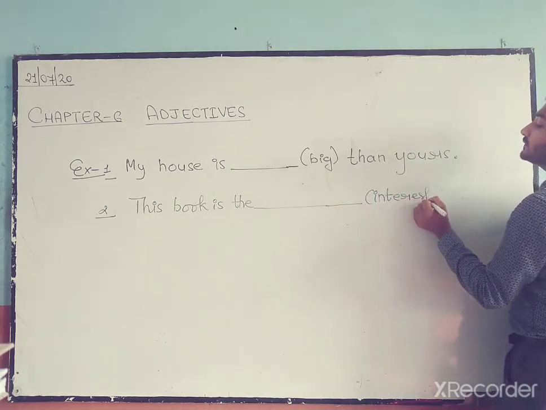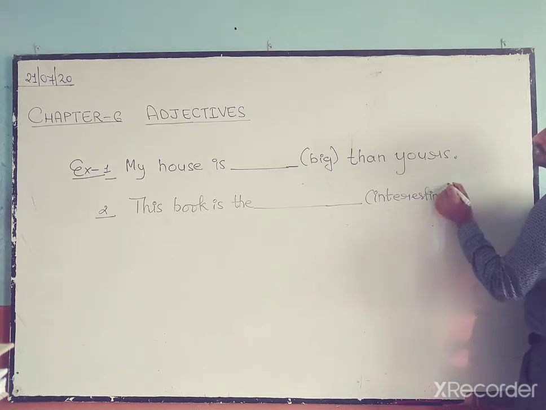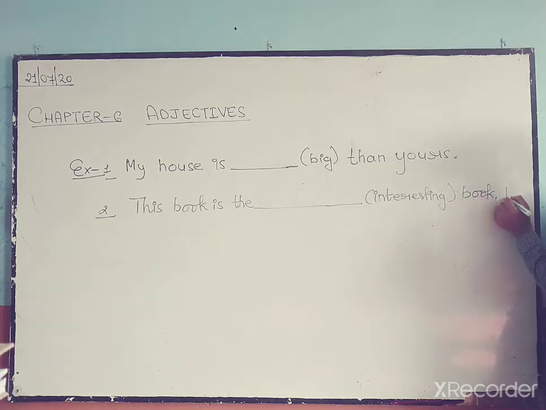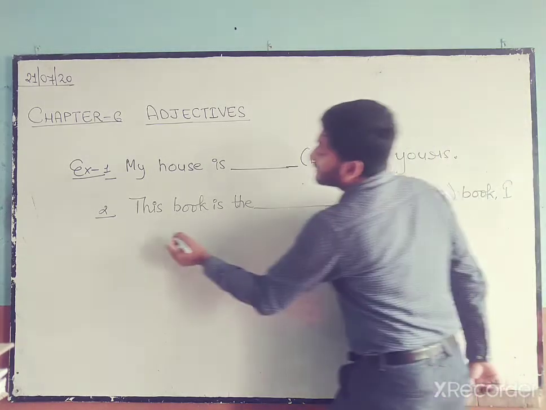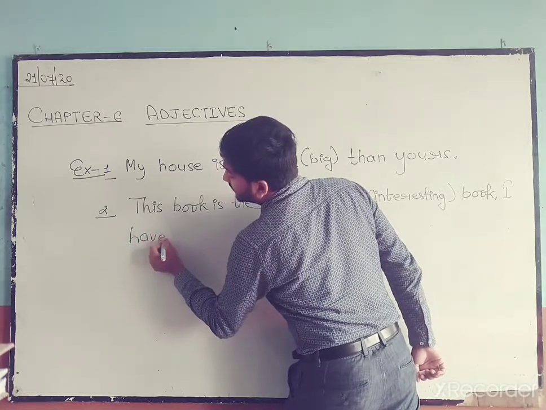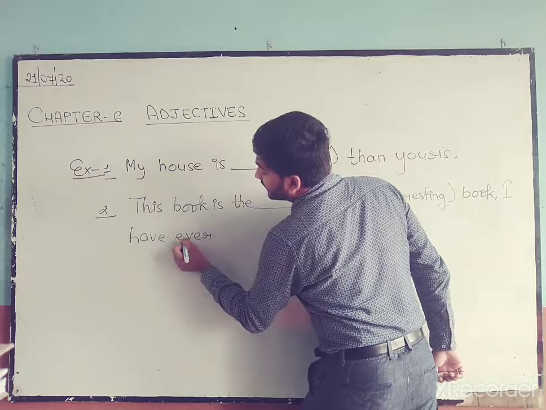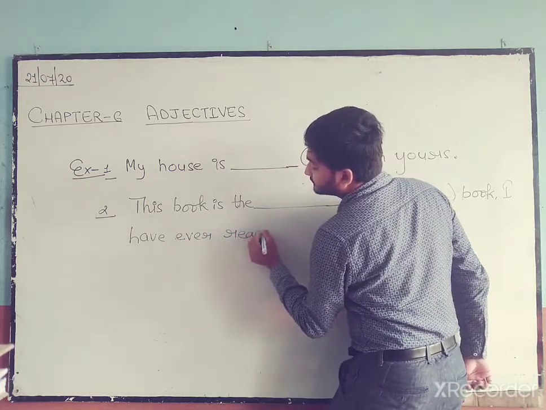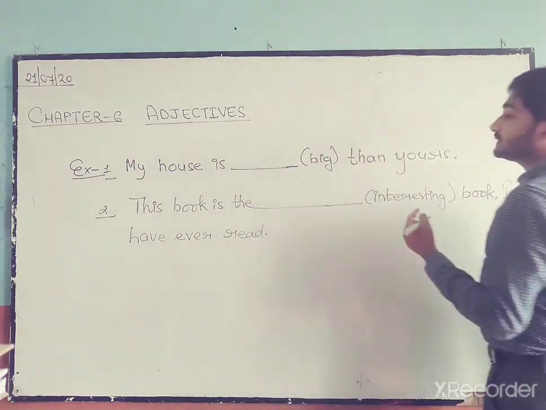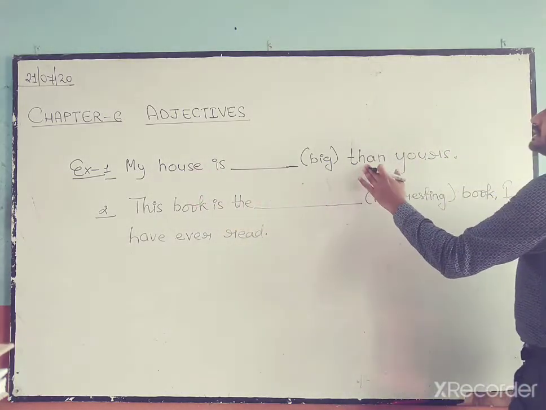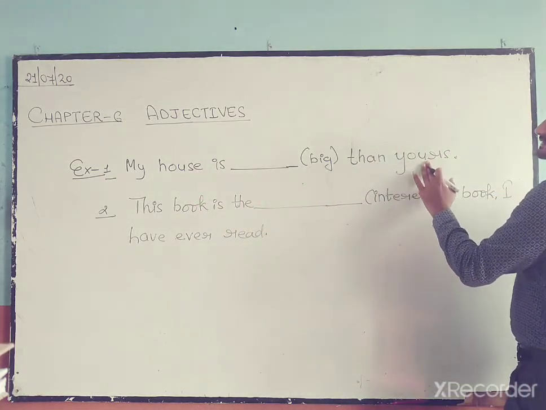Interesting is the adjective which we have to fill. This book is the dash interesting book I have ever read.